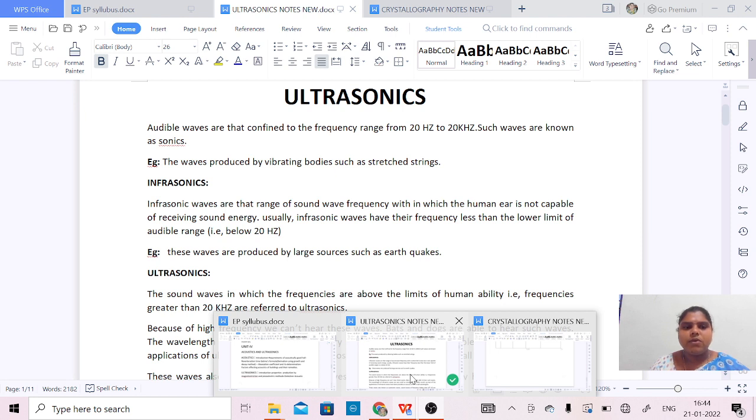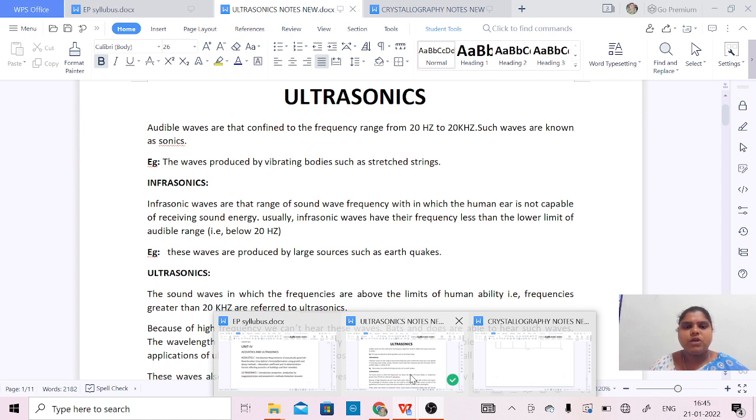Example, the waves produced by vibrating bodies such as stretched strings are sonics. Next, infrasonics. Infrasonic waves are that range of sound wave frequency within which the human ear is not capable of receiving sound energy. We are not able to hear those infrasonic sounds.